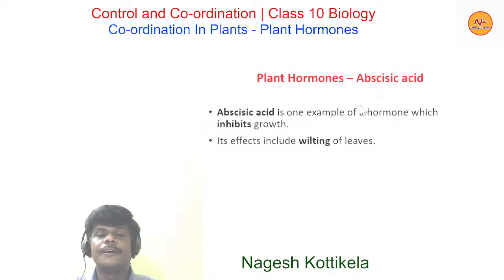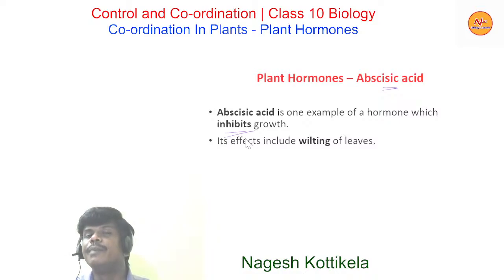Now moving to one more plant hormone, that is abscisic acid. Abscisic acid is one example of a hormone which inhibits growth. This is a perfectly inhibiting hormone. In the beginning we discussed growth promoting hormones: auxins, gibberellins, cytokinins. Then we discussed ethylene, which has a dual role, both growth promoting and growth inhibiting activity. Now we are discussing abscisic acid, a growth inhibiting hormone.